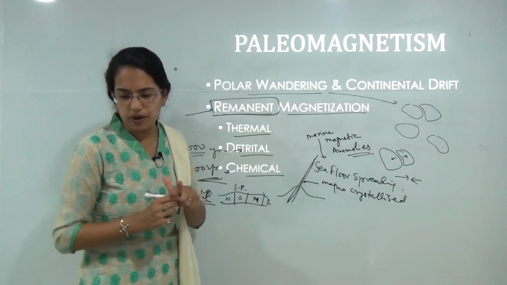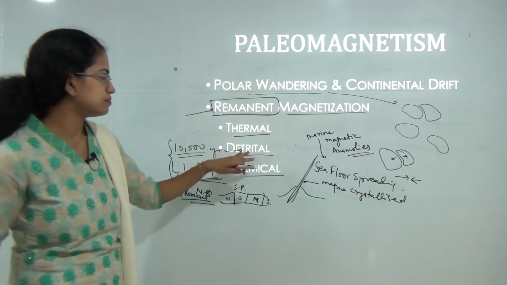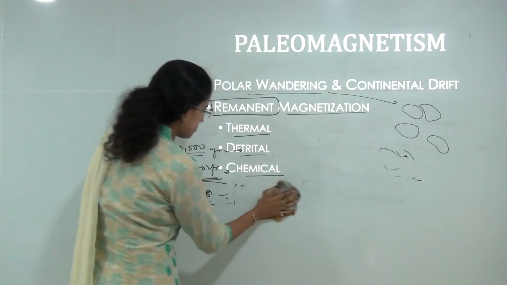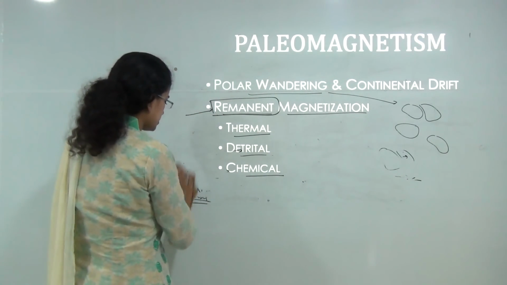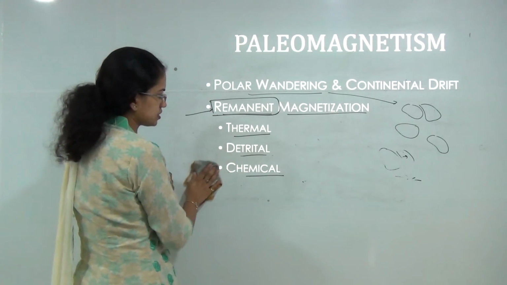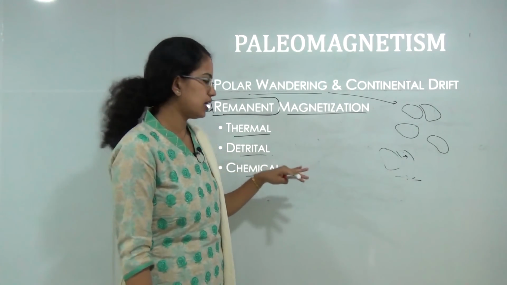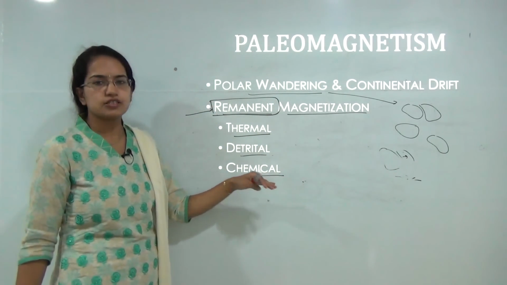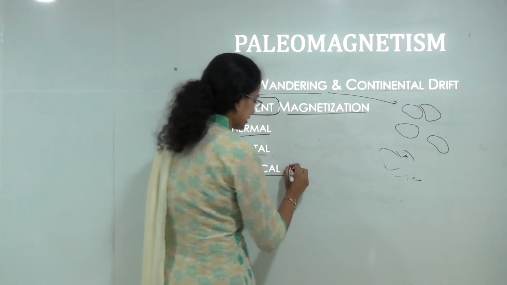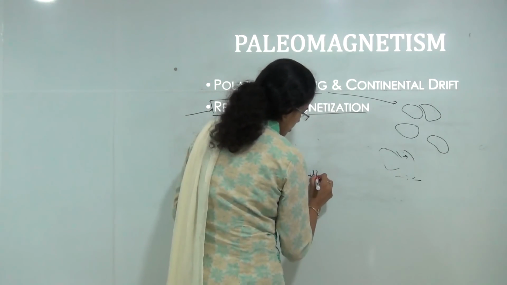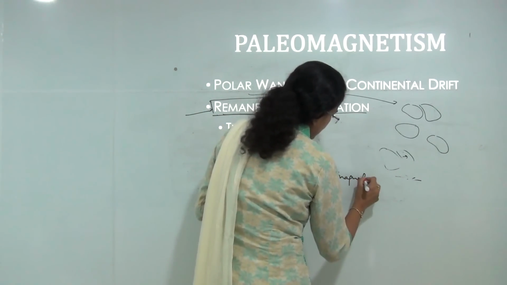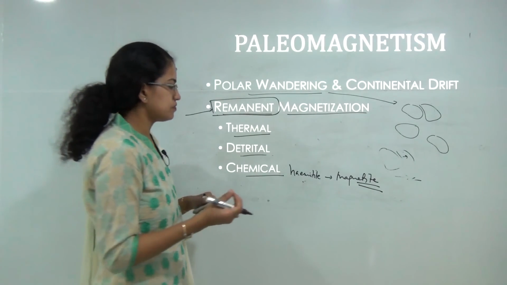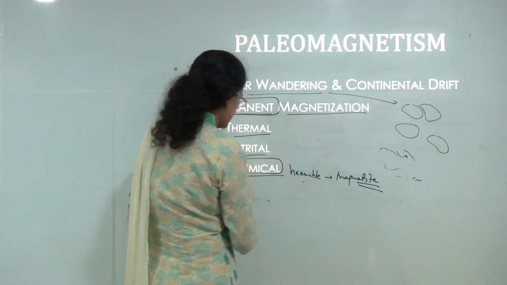So first we will talk about the detrital remnant magnetization. This can be either depositional or post-depositional. So depositional occurs during the process of magnetization and deposition, while post-depositional occurs after the process of magnetization is over. In the chemical magnetization, you can explain the formation of hematite from magnetite, and that explains why certain sand beds are red in color. So that explains the chemical remnant magnetization.